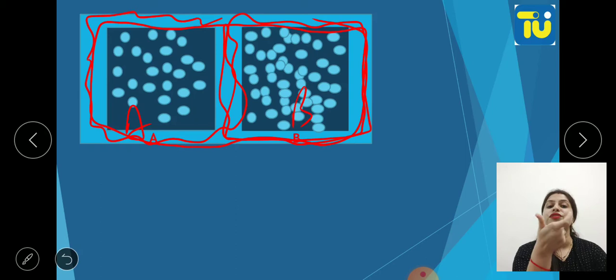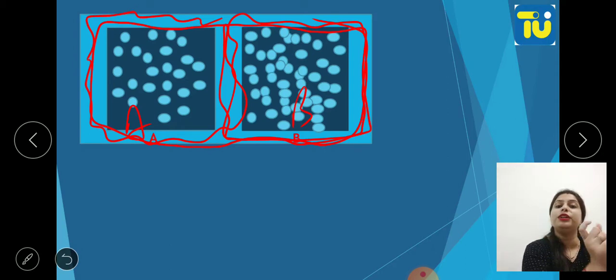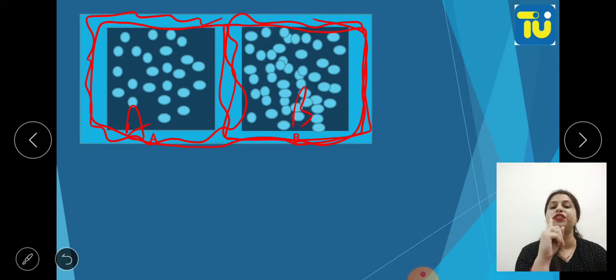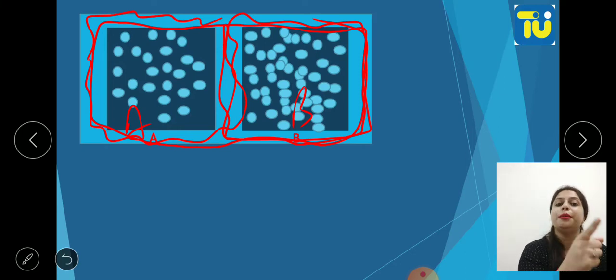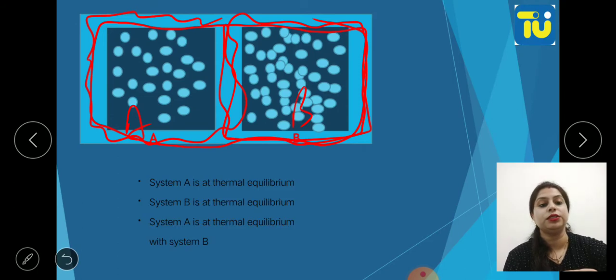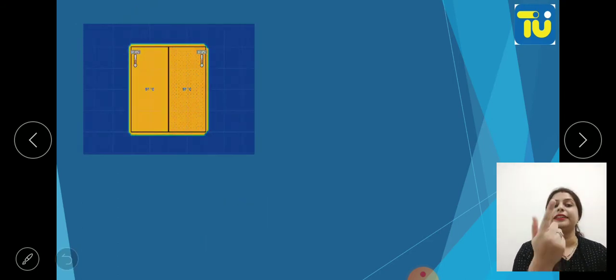Because what definition have we studied? It was written that temperature of A will be equal to temperature of B if the systems are at thermal equilibrium. But it's not necessary. If the temperatures are TA and TB, both constant, at that time we can say that system A is at thermal equilibrium with system B. Okay, so now let's take another example in which the wall is a conducting wall.